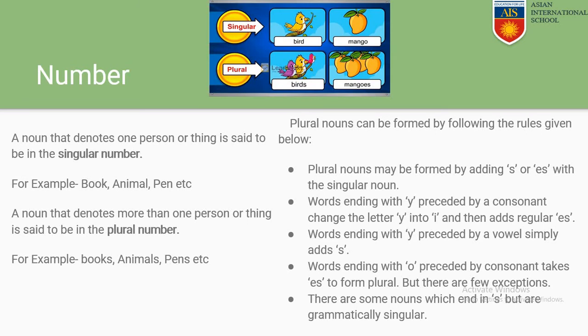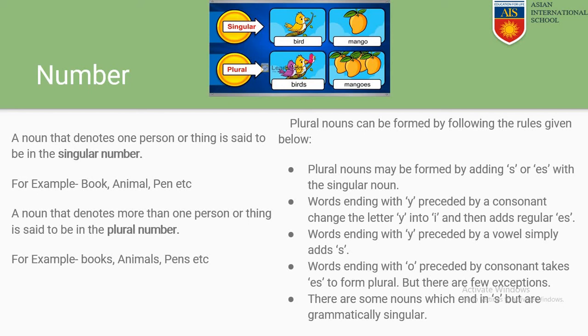Next, we shall be moving to number. Number tells whether a noun denotes one person or thing, which is said to be singular number. So there are two numbers, singular and plural. If someone is referring to one noun, that is called singular number. If someone is referring to many nouns, many things all together, that is called plural number.